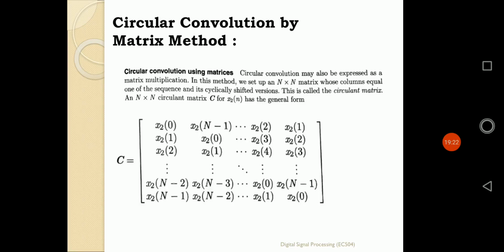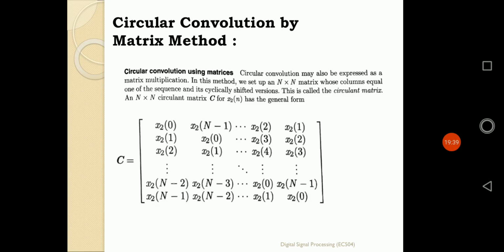So for the next method, circular convolution by using the matrix method. Circular convolution may also be expressed as a matrix multiplication.